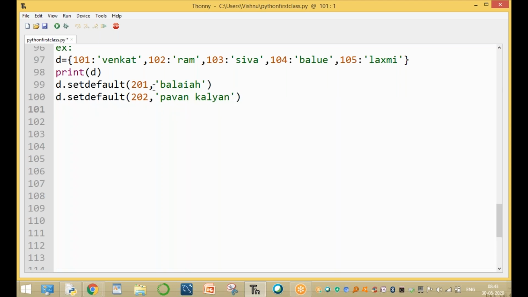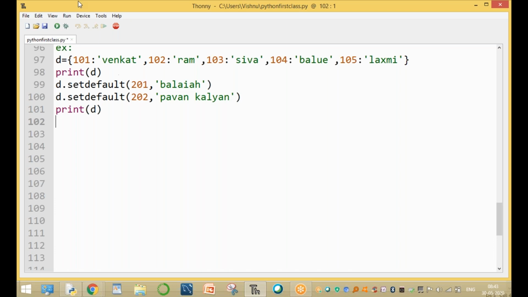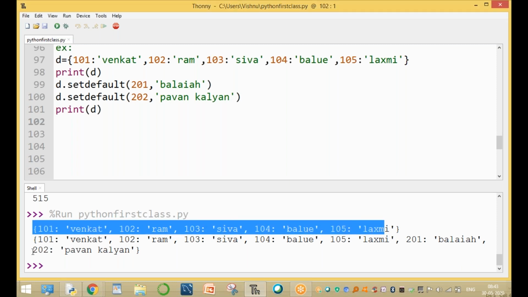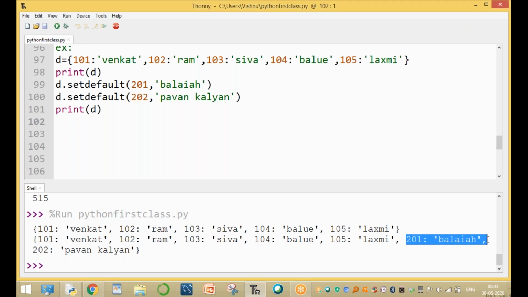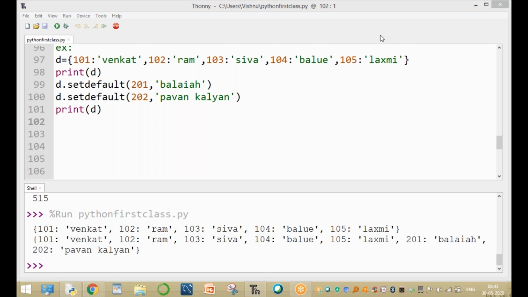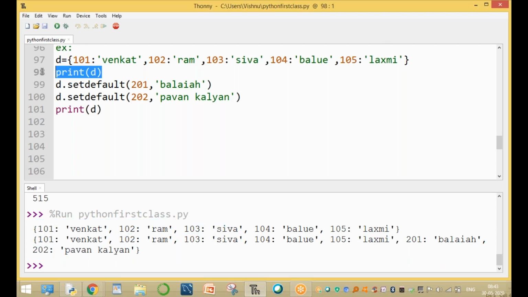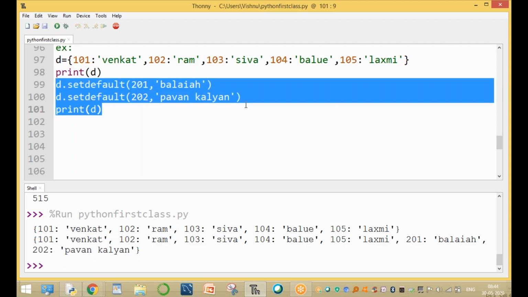This is the value, and then print. After inserting, two elements are added. The first output is only the existing dictionary, and the new output shows 201 Balaya added, and 202 Pawan Kalyan added. The first output is only the already existing one. The new one is after adding the new elements. These two elements are added.